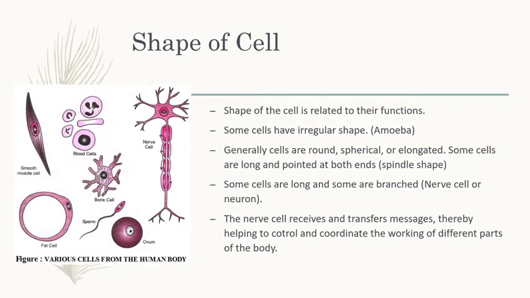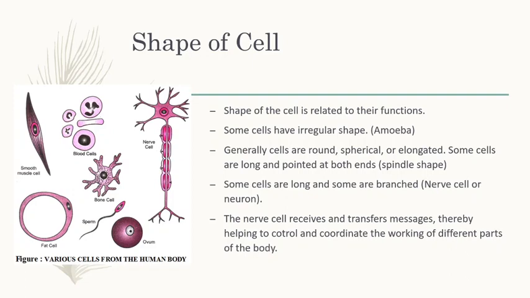The next topic is shape of cell. Shape of cell is related to their function. Some cells have irregular shape. I think in the 7th standard we already studied about amoeba.